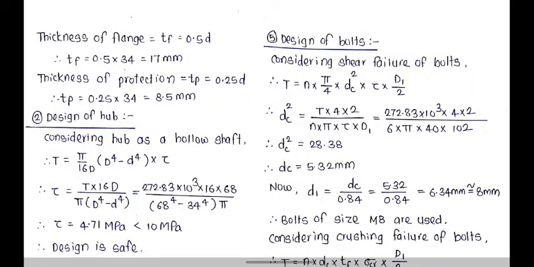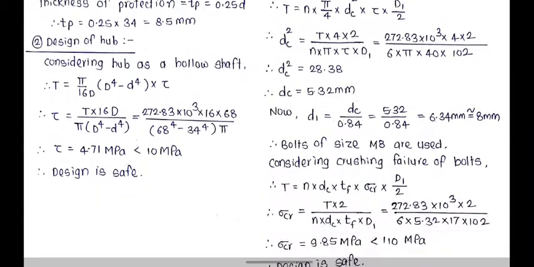Next is thickness of the flange. TF is equal to 0.5 times d. Therefore, TF is equal to 17 mm. And thickness of protection TP is equal to 0.25 d, which is equal to 8.5 mm. So, all these dimensions are fixed by using the empirical relations of flange coupling. Then use these standard dimensions for calculating the induced stresses in the flange coupling.